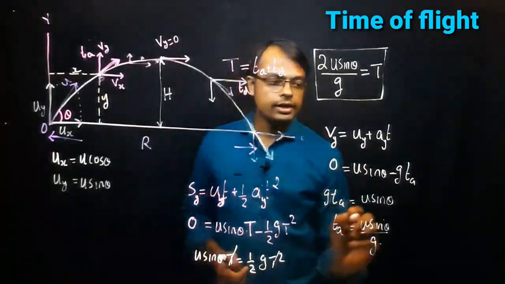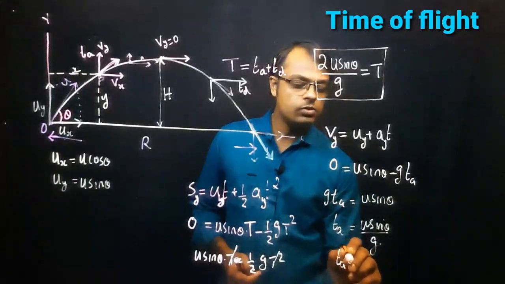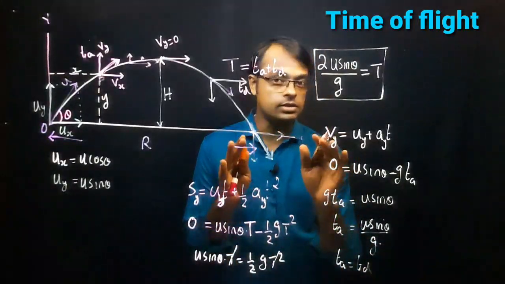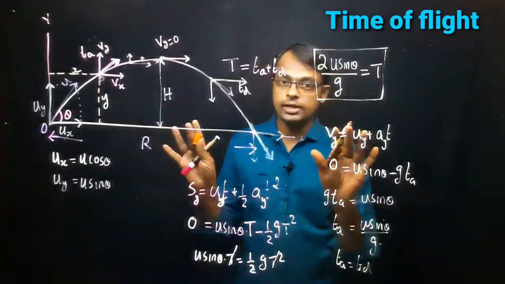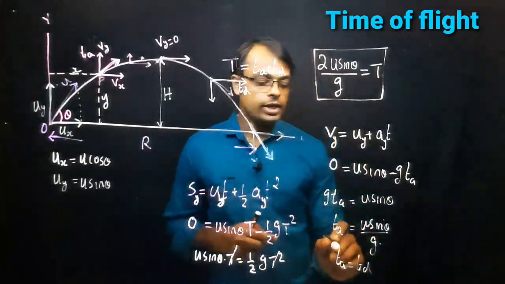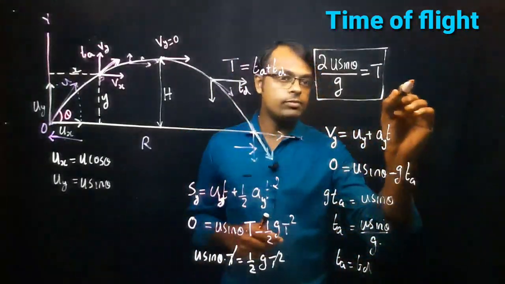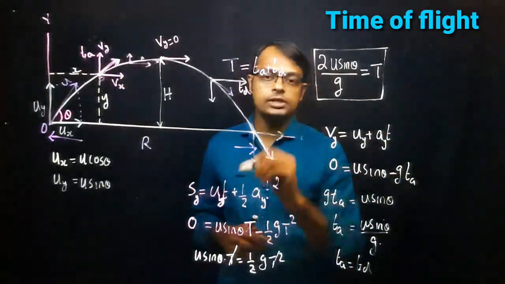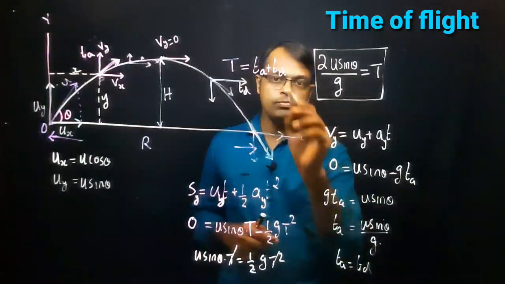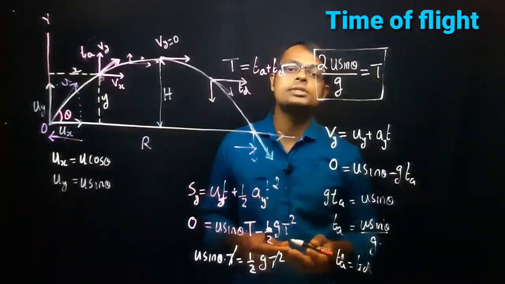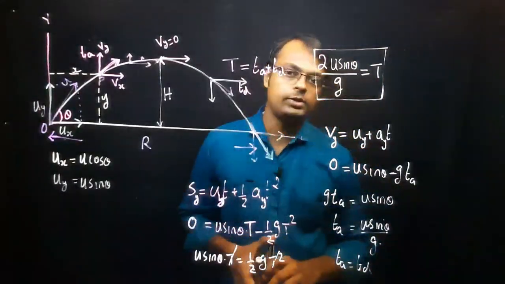Here time of ascent is equal to time of descent, if no friction is considered. Definitely we are not considering any friction in this case. So time of ascent is equal to time of descent. So what does the equation become? Total time of flight is equal to Ta plus Td, that is u sine theta by g plus u sine theta by g. Once again you will get 2u sine theta divided by g.